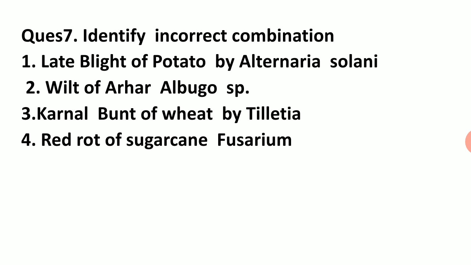Question number 7. Identify the incorrect combination. Late blight of potato by Alternaria solani? No, late blight is by Phytophthora infestans, so that is incorrect. Wilt of... white rust of crucifers, Albugo species. Karnal bunt of wheat by Tilletia. Red rot of sugarcane and Fusarium. So I will clarify, this question is incorrect.